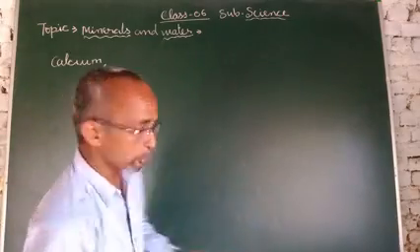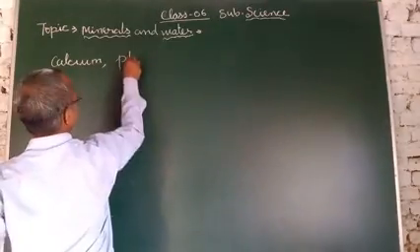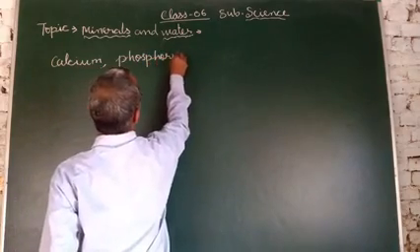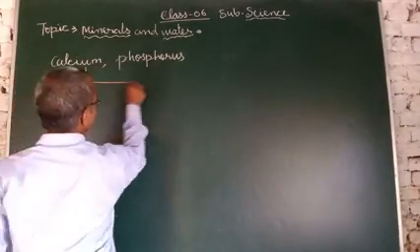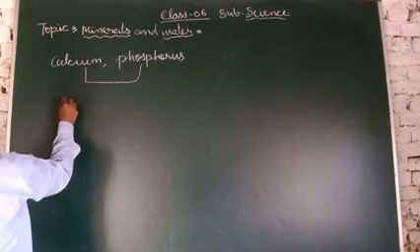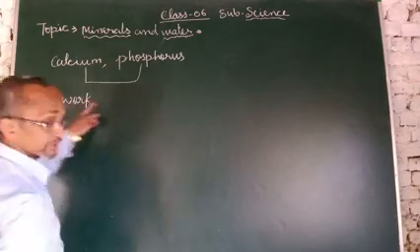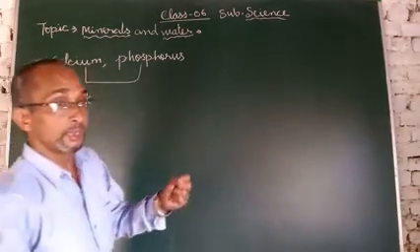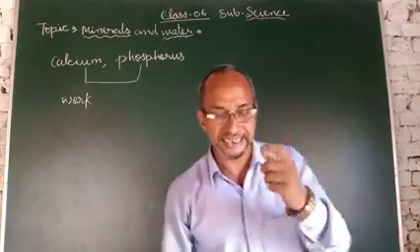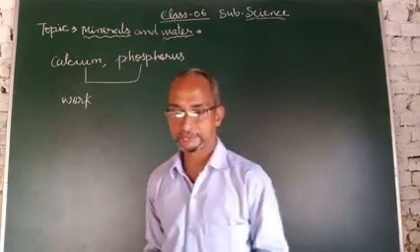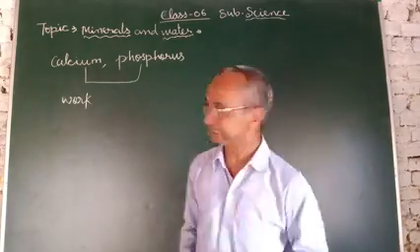Calcium and phosphorus both work for strong bones and teeth. Calcium is needed for making bones and teeth.